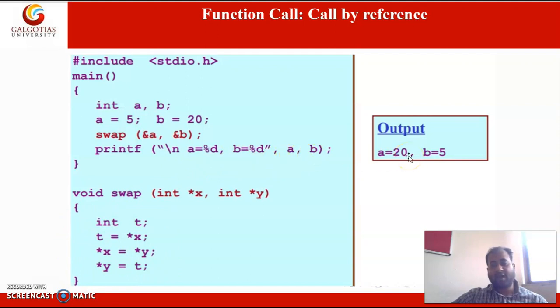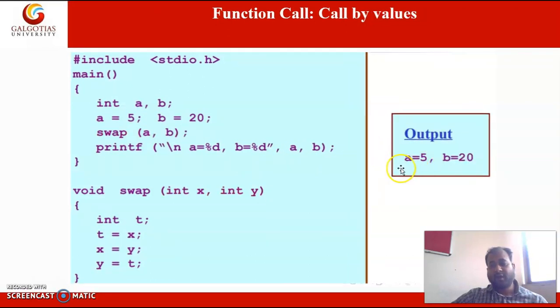Then see the output. Previously it was printing a equal to 5 and b equal to 20, the values we initialized in the main function, but our purpose was to exchange these values. Here we can see the exchange has not been done when we simply pass the values of these variables.